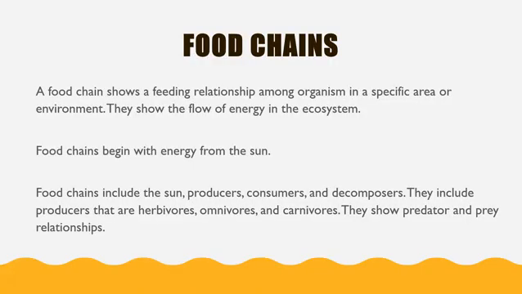So now that we know all of those different types of organisms, we're going to look at them together in food chains. A food chain shows a feeding relationship among organisms in a specific area or environment. They show the flow of energy in the ecosystem. Food chains begin with energy from the sun. Food chains include the sun, producers, consumers, and decomposers. They include herbivores, omnivores, and carnivores. They show predator and prey relationships.